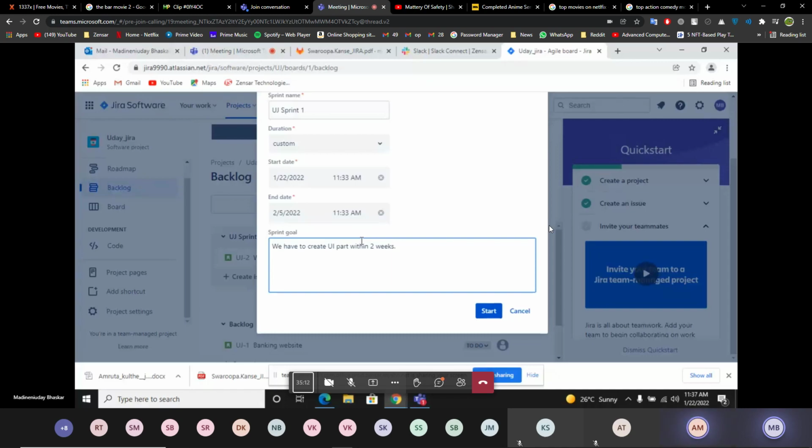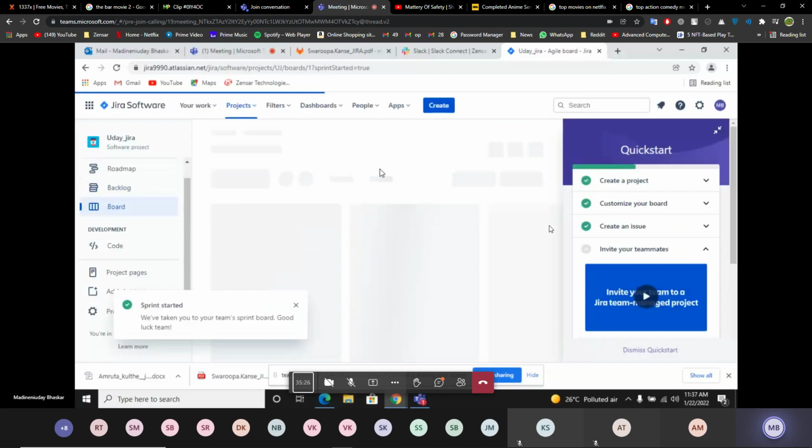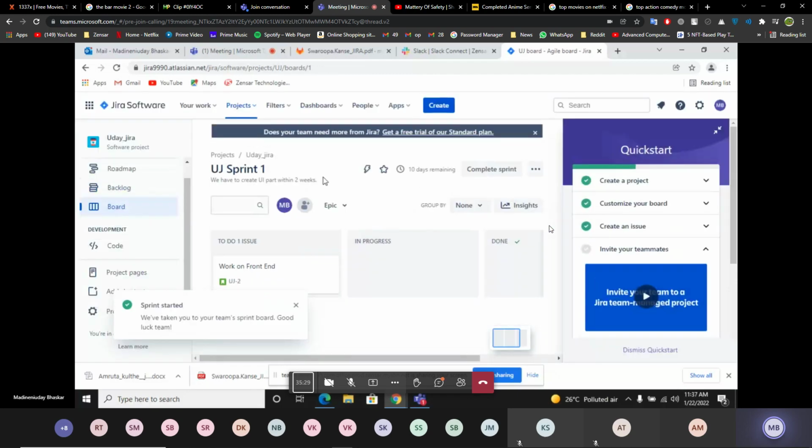Start. So this is the sprint what we have to create. In backlog, it will be there, and I have to create our sprint. Okay. Start. Screenshot, no, has to take.